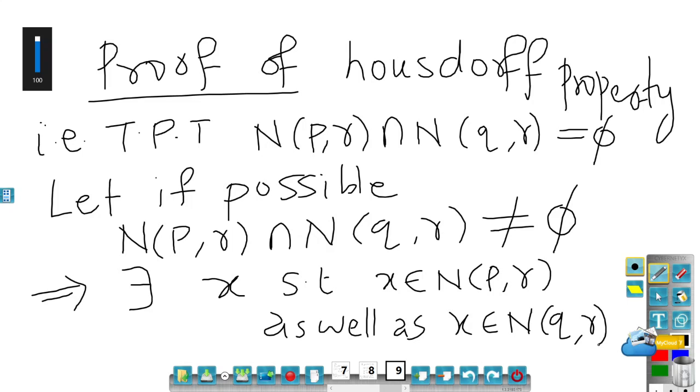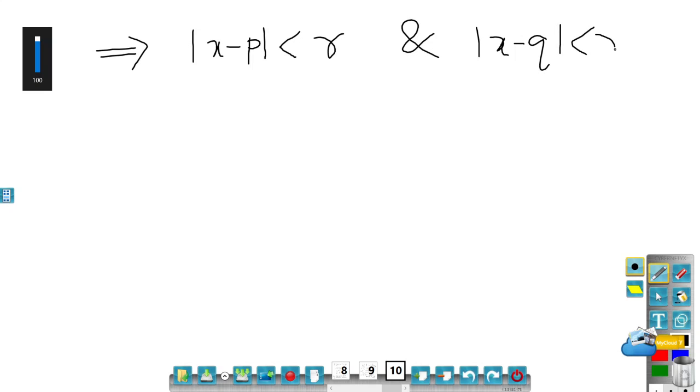So X belongs to both neighborhoods. When X belongs to N(P,R), the distance between X and P is less than R. Similarly, when X belongs to N(Q,R), the distance between X and Q is less than R. That would imply the distance between X and P is less than R, and the distance between X and Q is less than R.